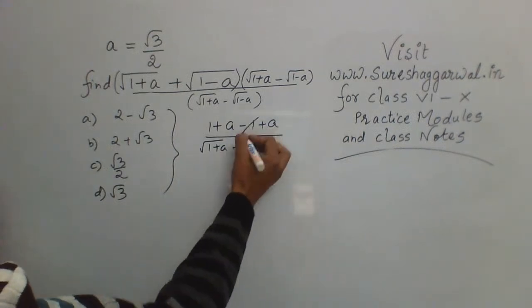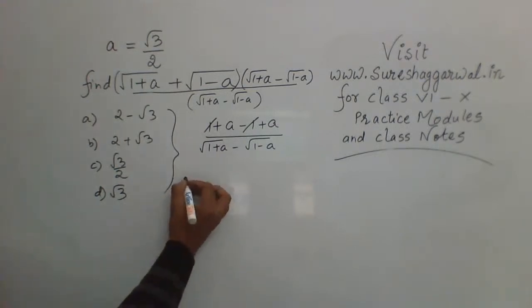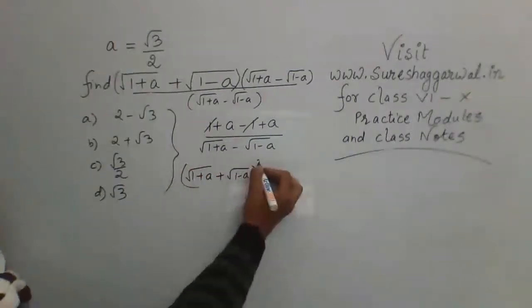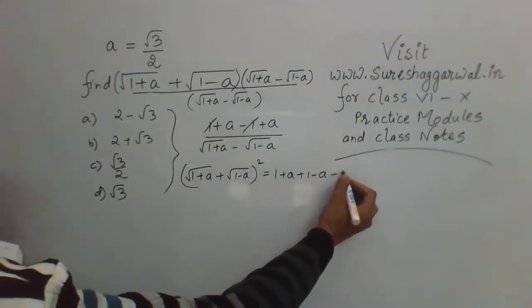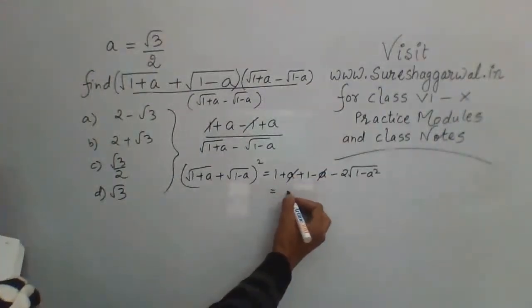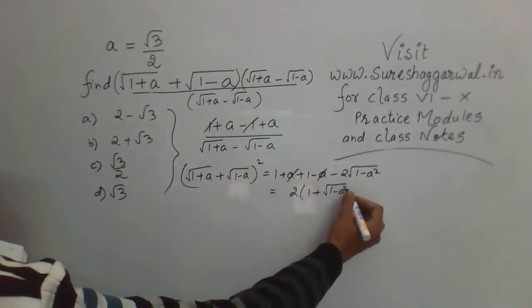Okay. So just see the numerator. It has become 2. Right? So that's how you need to first see this question. Now, the expression square root of 1 plus a plus square root of 1 minus a, whole square. If you apply a plus b whole square, this will be a square plus b square plus 2ab. So obviously a gets cancelled and we have 2 times 1 plus square root of 1 minus a square.